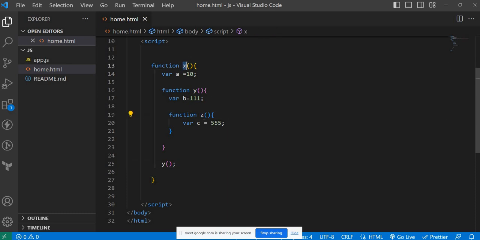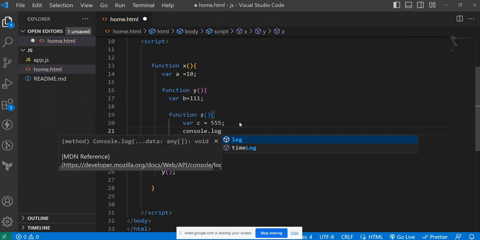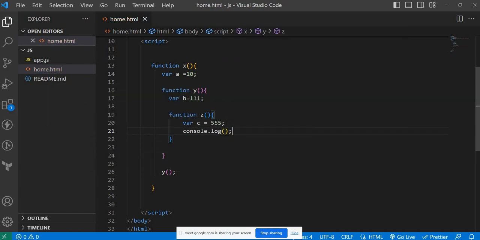So this is grandparent, parent and child. Inside function z, I will try to invoke a, b and c also. This is somewhat interesting and complex. Please try to practice.